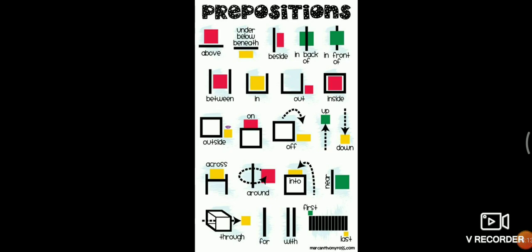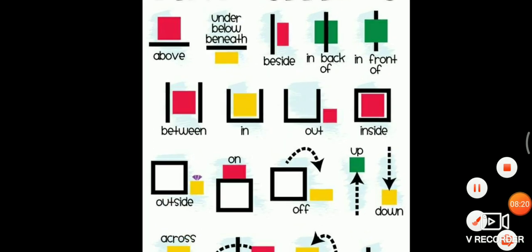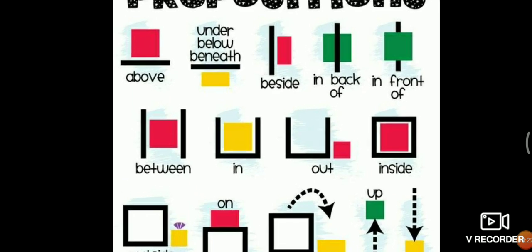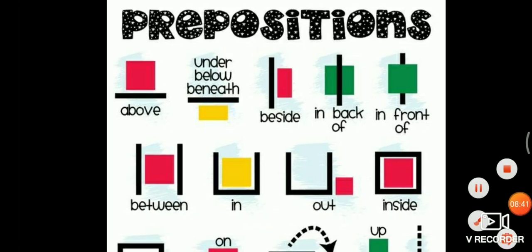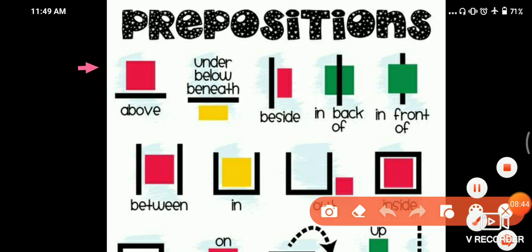So here you can see this is a small chart where I just want to show you something. This black color line, you have to keep in mind, is your object, or your subject, my dear student.